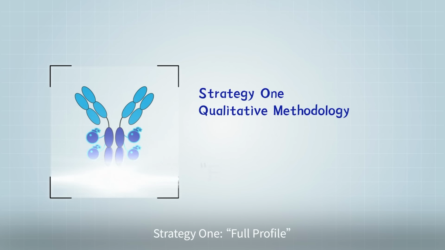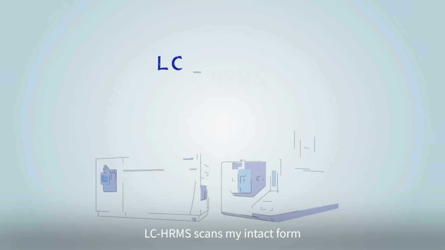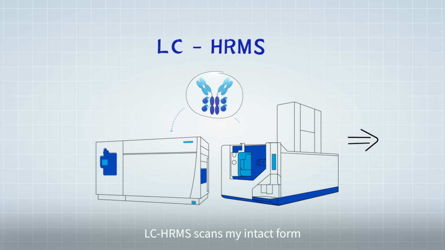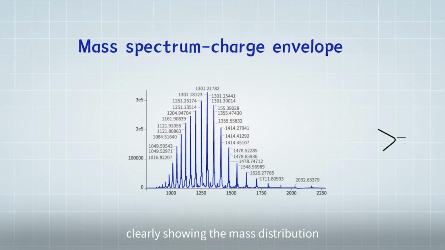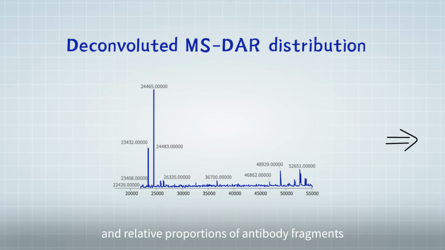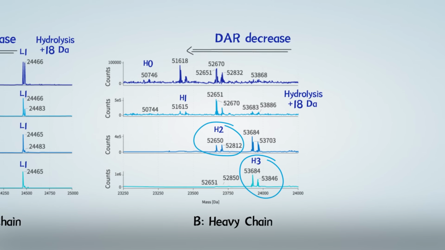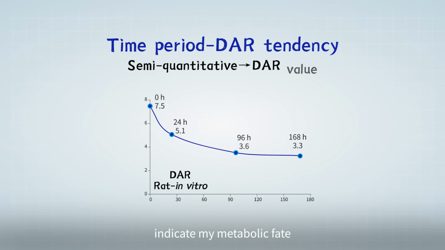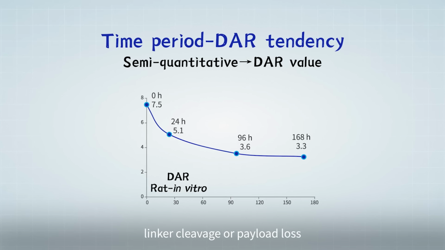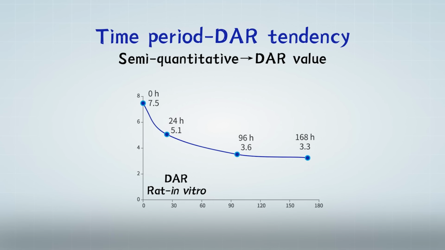Strategy 1. Full profile. HRMS scans my intact form, clearly showing the mass distribution and relative proportions of antibody fragments. Profiles over time indicate my metabolic fate, linker cleavage, or payload loss.